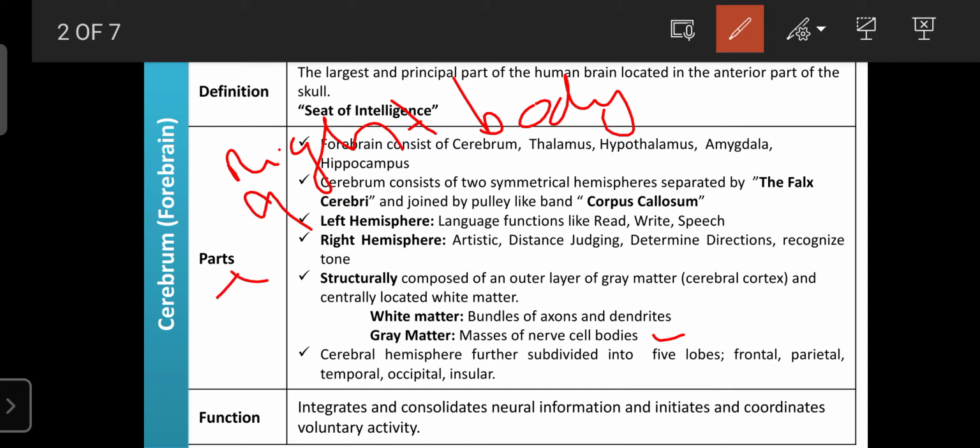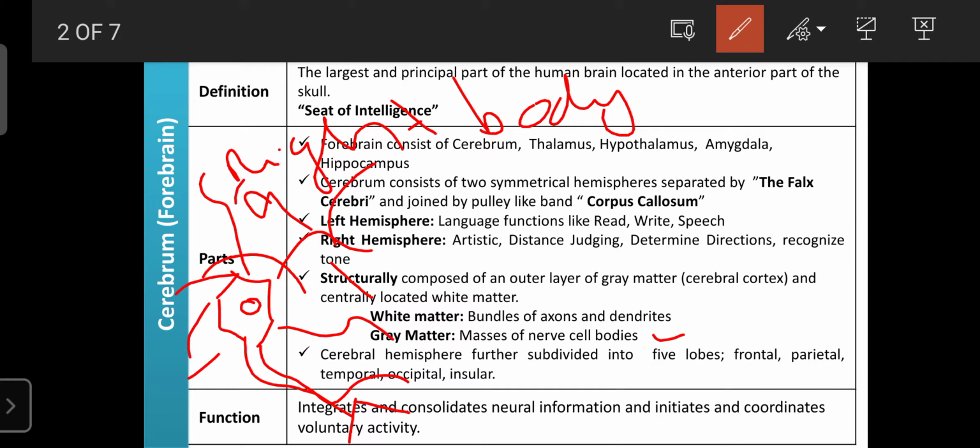You already learned about the nucleus, that is the cell body. This is the nucleus, this is the axon terminal, and these are the dendrites. This nucleus or cell body is present in the gray matter, meaning the cerebral cortex. The nucleus is only one part of the neuron, and it is involved in the integration of the message, meaning the stimuli that come from the organs, especially sensory organs.